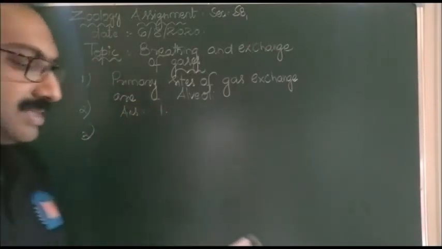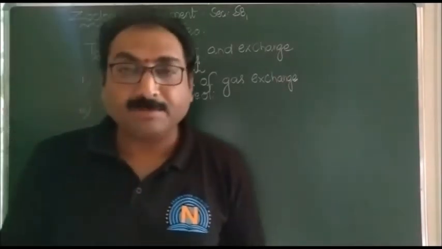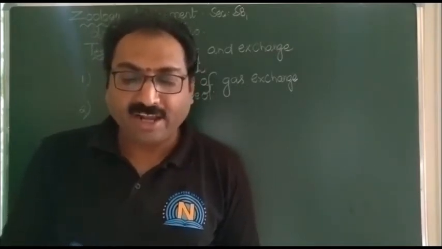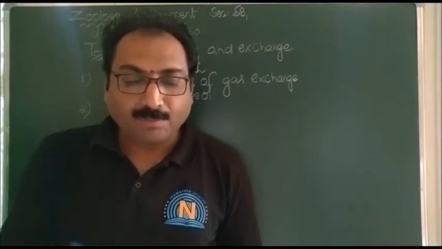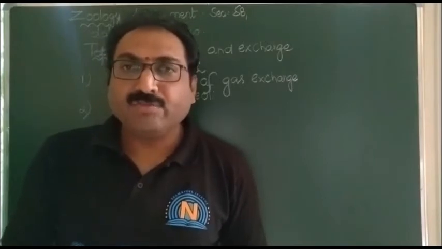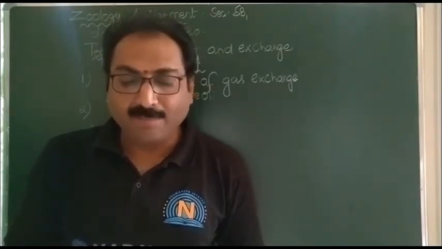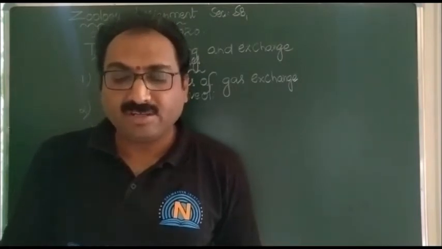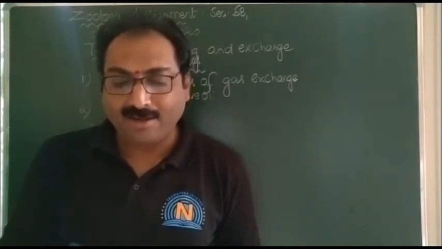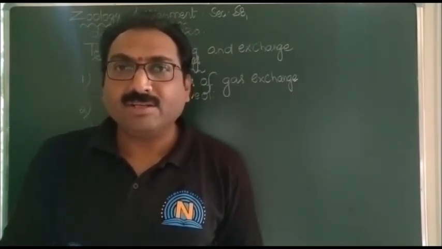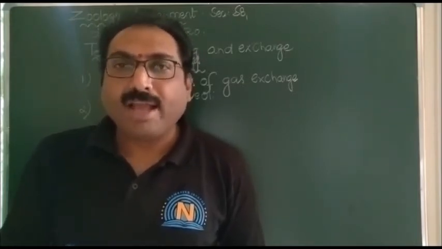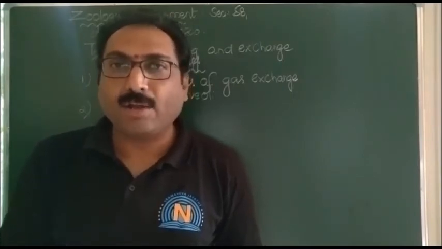And the third one: which is true for carbon dioxide partial pressure? The first option is: more in inspired air than in expired air. This option is wrong, because in inspired air the CO2 partial pressure is 0.3 millimeters of Hg, and in expired air it is 32 millimeters of Hg. Second option: more in expired air than in alveolar air. The expired air has 32 millimeters of Hg partial pressure of carbon dioxide, and alveolar air has 40 millimeters of Hg. That's why the second option is also wrong.